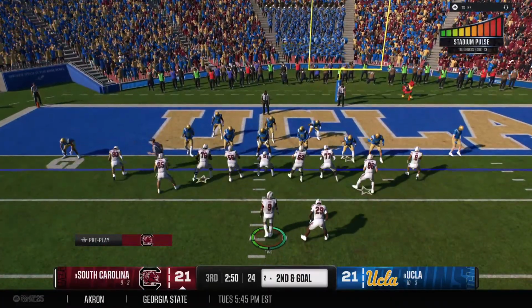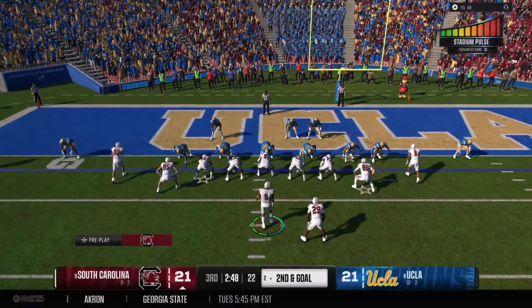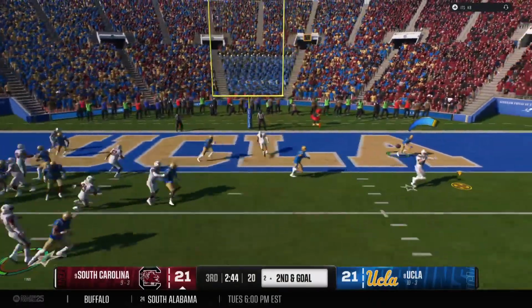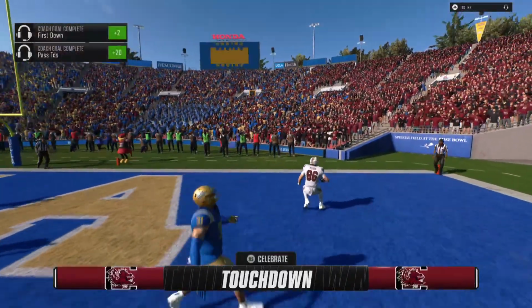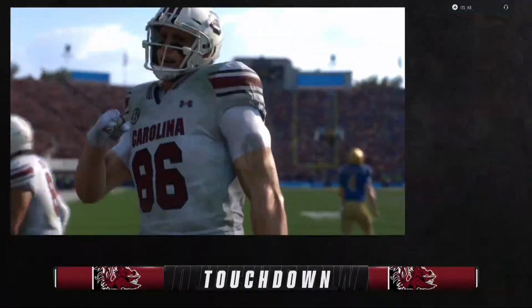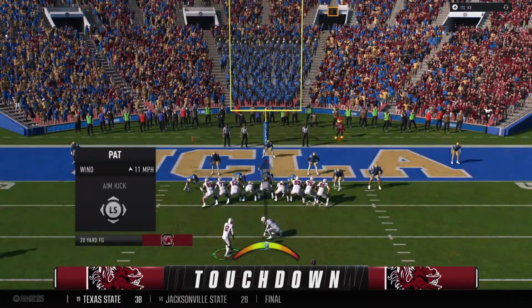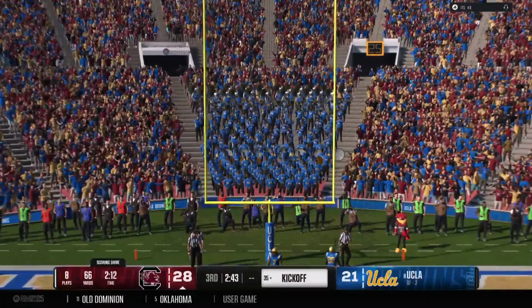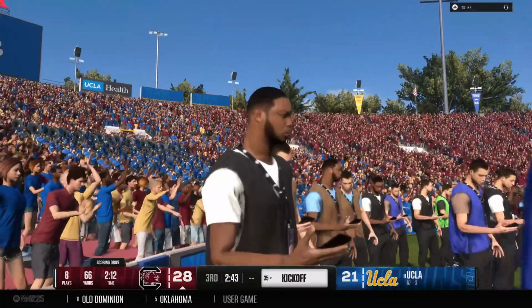And here comes the noise. This crowd is trying to inspire this defense to make a big red zone stop. Makes a quick catch. Touchdown, South Carolina. And they go in front here in the second half. Kirk, this quarterback told us this is my time to shine, a playoff game. He has gone out and backed that up so far.